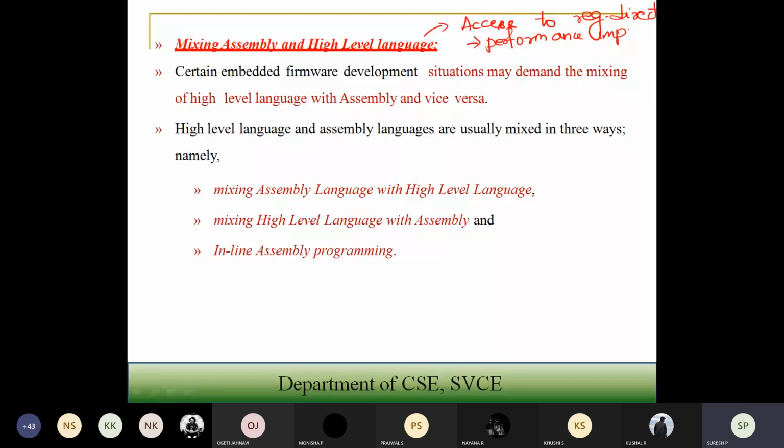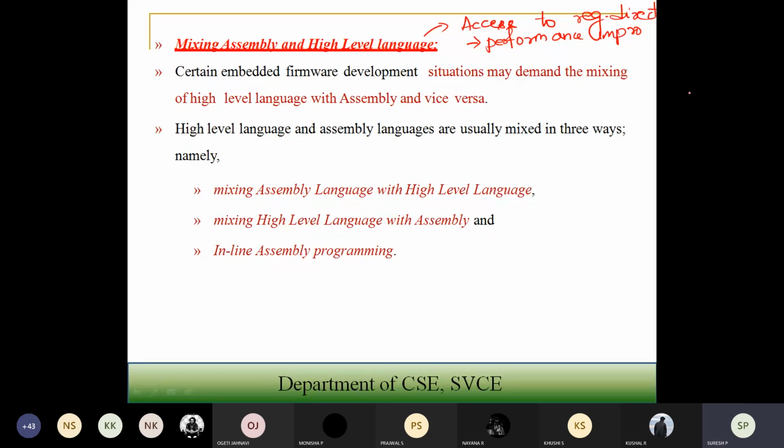So now, if you take certain embedded firmware development, there we have to mix some high level language with low level language. There, some of the important routines will be there, so we have to mix some of the critical routines, like interrupt handling.